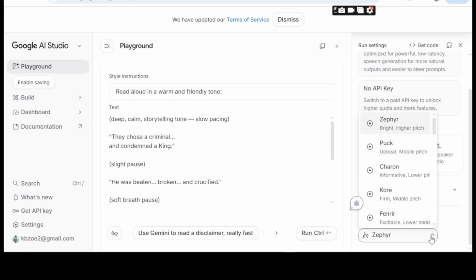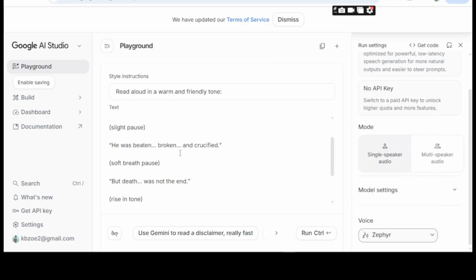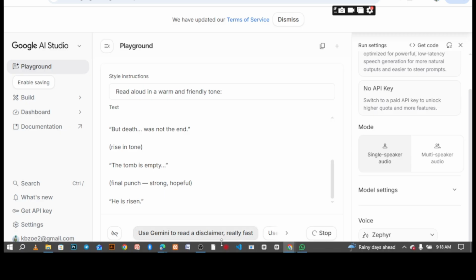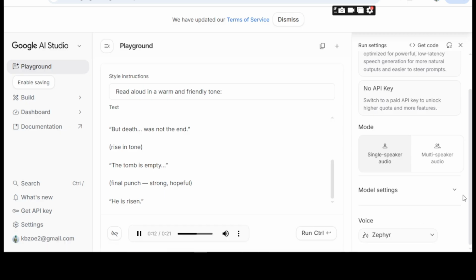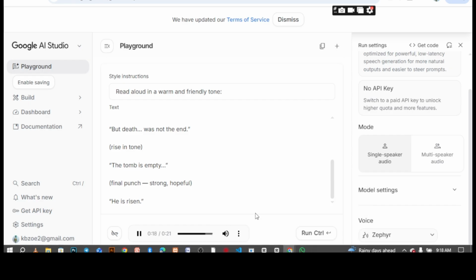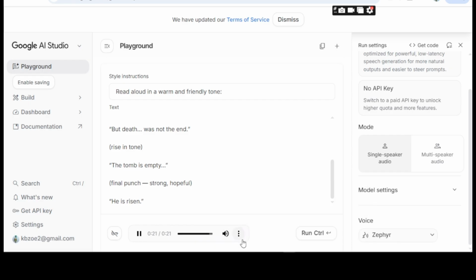For me, here, we are going to generate our voice, so come here and select your model. Let's use this Sapphire. Then go ahead and run. Let's wait and see what the voice is going to sound like, and hit play and download it. Awesome. So we've gotten everything that we need. The next thing is for you to assemble everything and make it a perfect video.